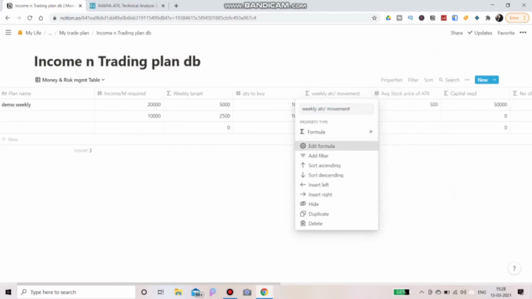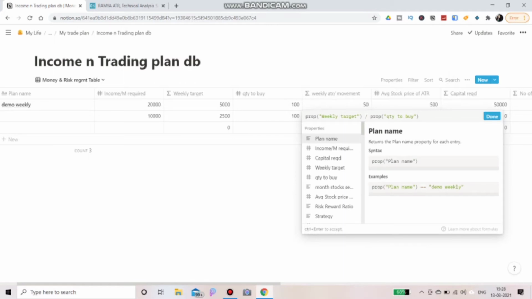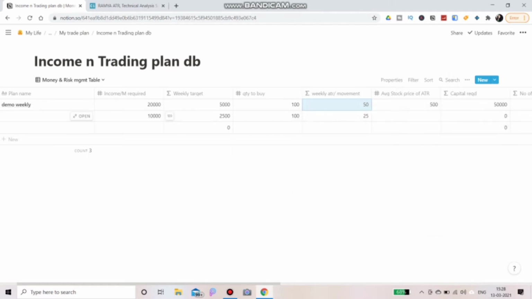Weekly target divided by quantity to buy, so 2,500 by 100. If we choose a stock that makes a movement of 25 ATR, that is a 25 point movement, we will get 2,500 for that week. That is how this ATR is calculated.